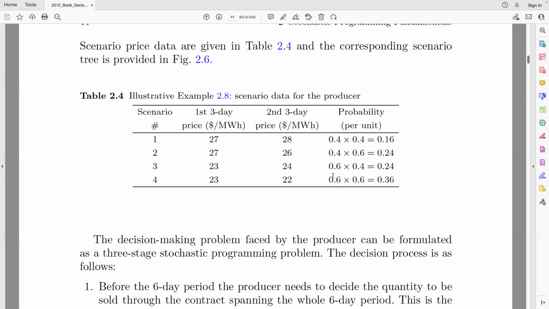Here we're multiplying probabilities because the first factor corresponds to the probability of the first 3-day price, of the first period, and these ones correspond to the probability of the second period.